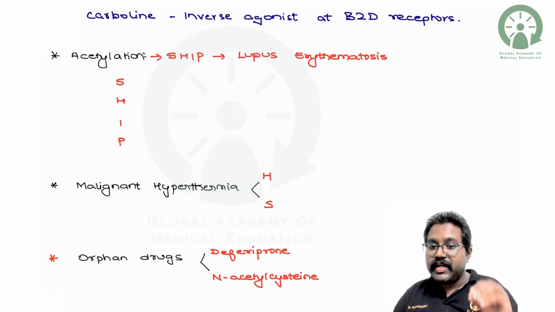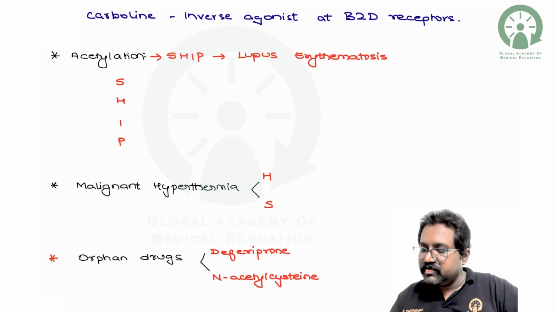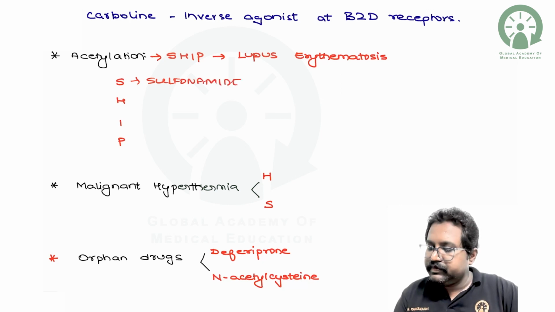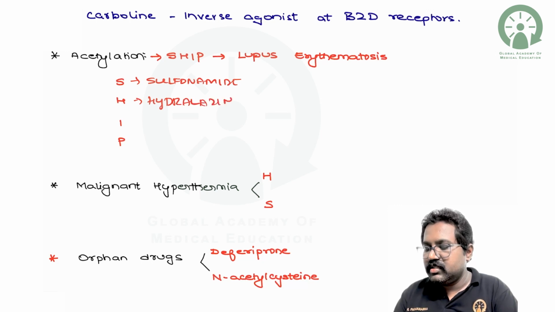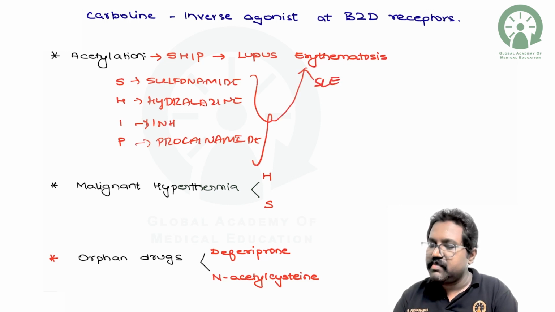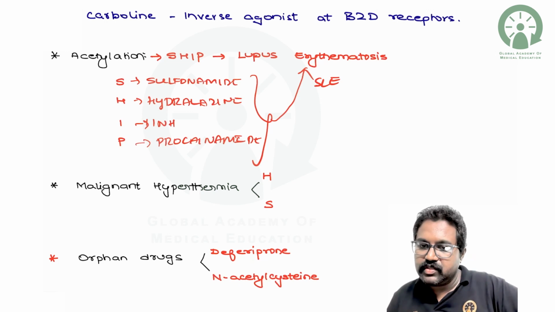It's one of the biotransformations which occurs with specific drugs. Acetylation is seen with some of the drugs like SHIP drugs: S for sulfonamide, H for hydralazine, I for isoniazid, and P for procainamide. All these drugs can cause SLE-like symptoms, that is, systemic lupus erythematosus.